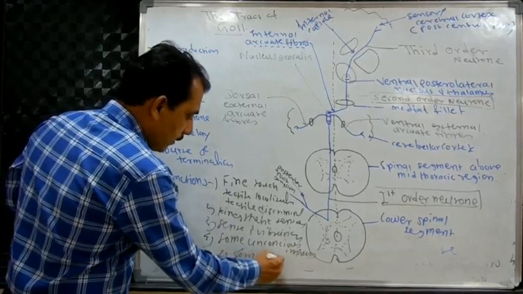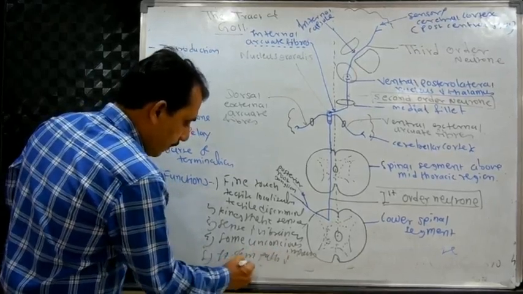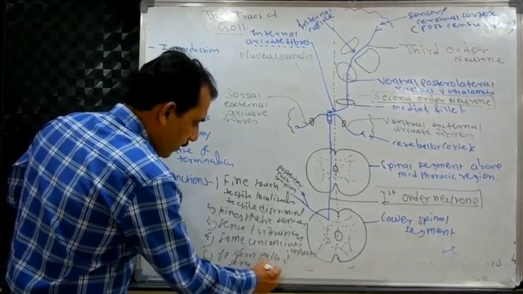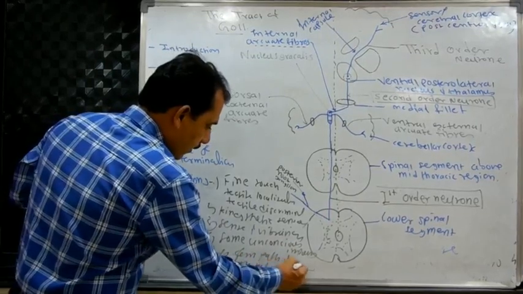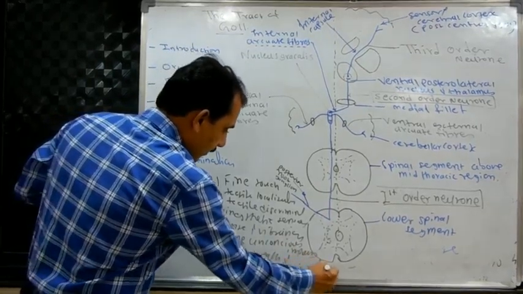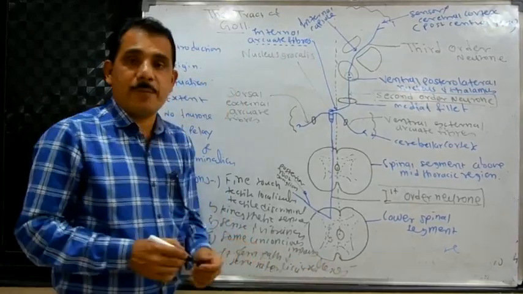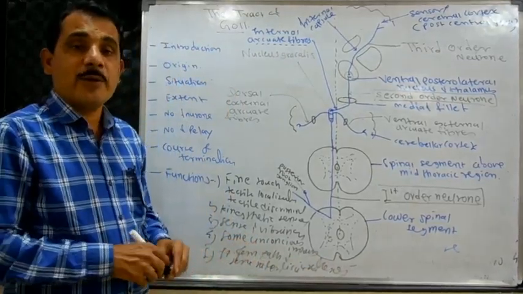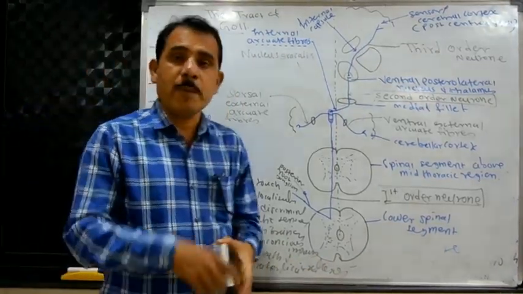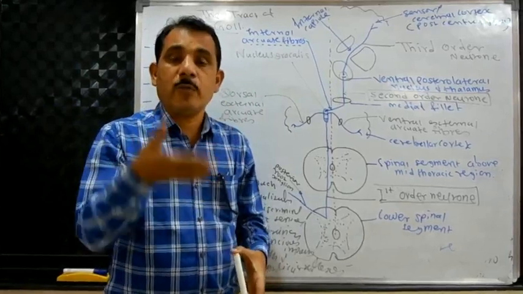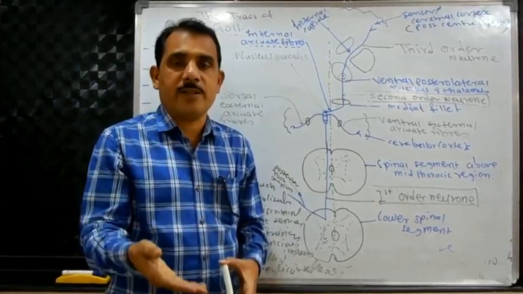some superficial reflexes. Superficial reflexes. It carries these five functions from the lower half of the body, from below the mid-thoracic region.